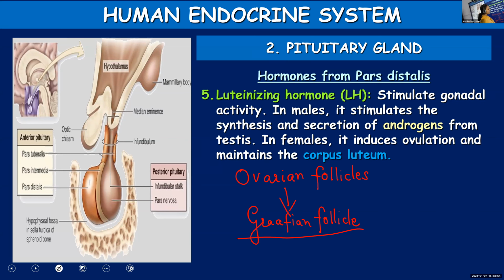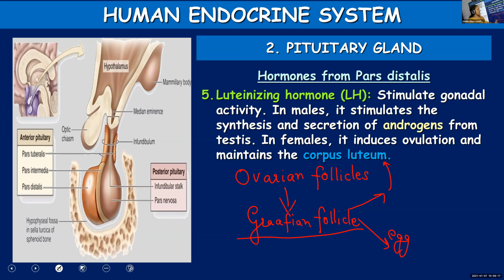Once the egg is released, the Graafian follicle will get transformed into a yellow colored endocrine mass. Endocrine mass means that it is capable of producing some hormones. That is known as corpus luteum.